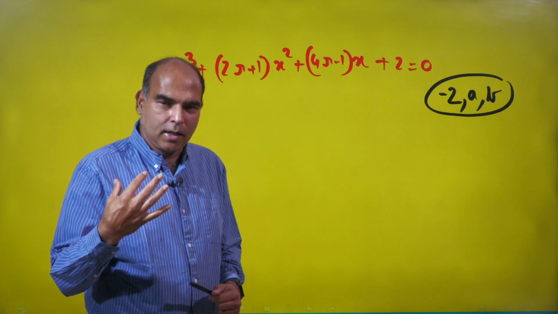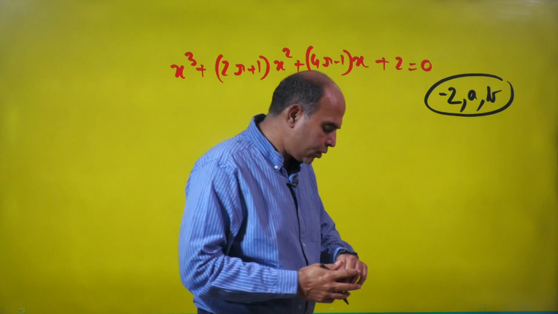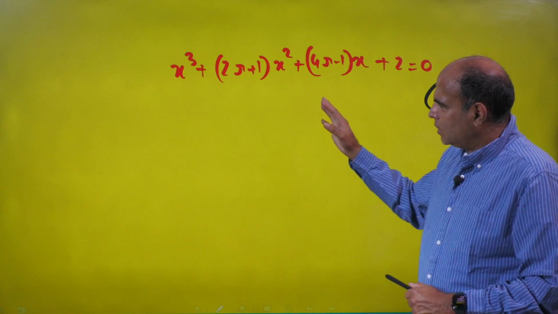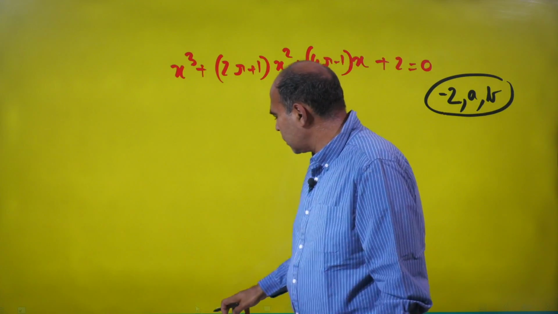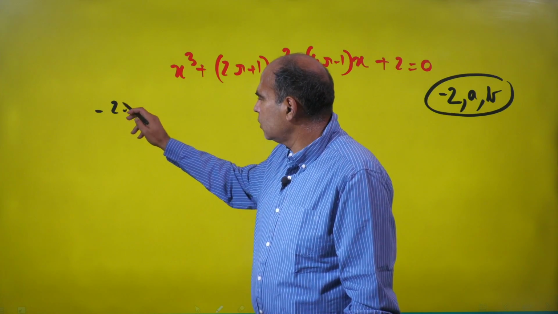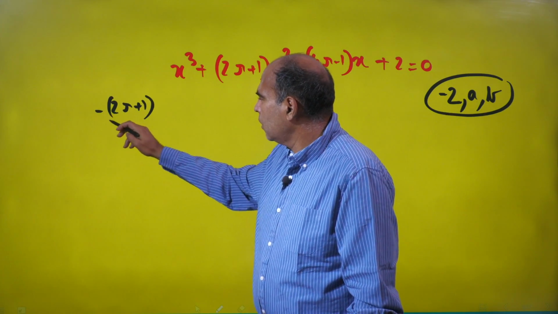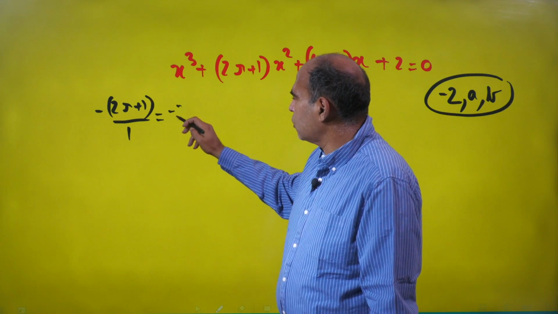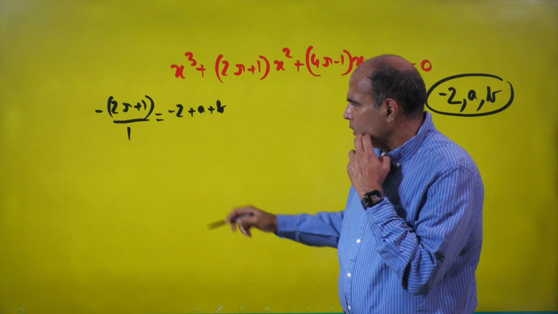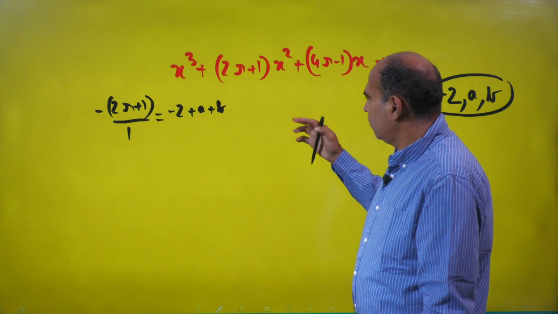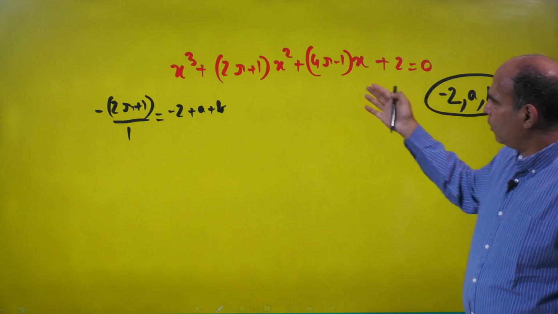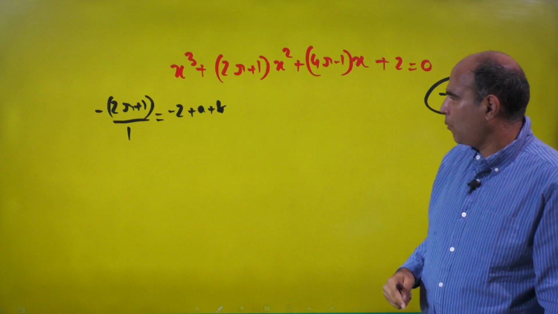If you can keep your cool while solving it, going back to the formulas we just saw, minus (2r plus 1) upon 1 will be minus 2 plus A plus B, the sum of the 3 roots. Minus 2A minus 2B plus AB will be equal to (4r minus 1) upon 1.